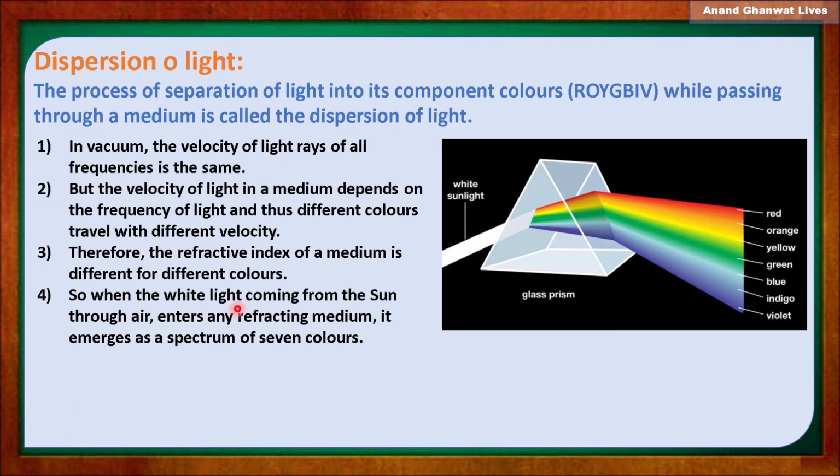While white light is coming from the sun through air and enters the refractive or denser medium, it emerges as a spectrum of 7 colors. The white light gives a 7 color spectrum because the velocity of each component of light is different in this denser medium.